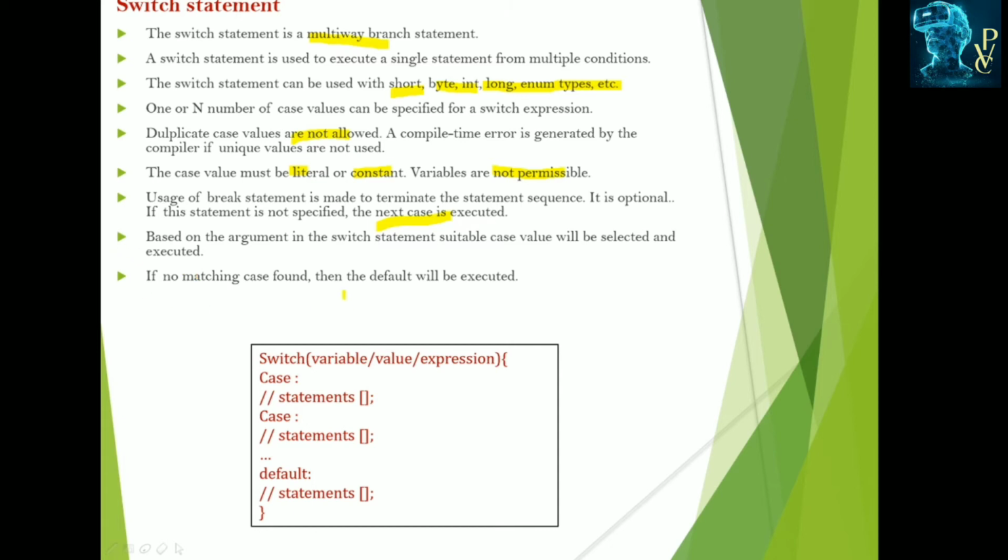Based on the argument in the switch statement, the suitable case will be selected and executed, and if we specify the break, it stops there. If no matching case is found, then the default statement will be executed. This is the switch. With the switch we can use a variable, value or expression, and related to it the case values can be specified: case 1, case 2, case 3, likewise the default. The default is executed only if none of the case possibilities are satisfied. This is optional.